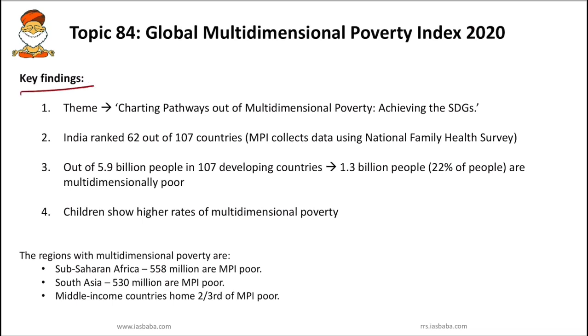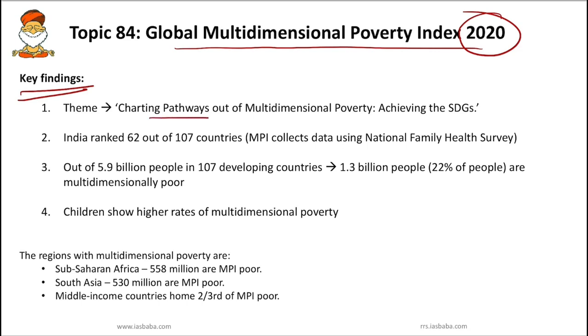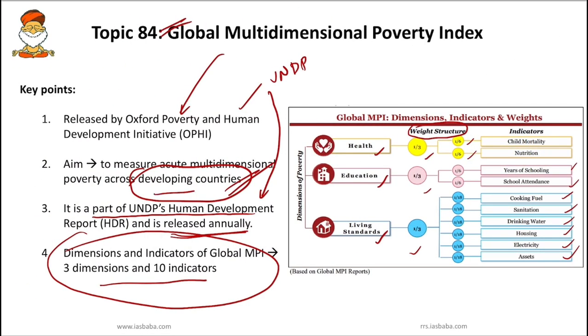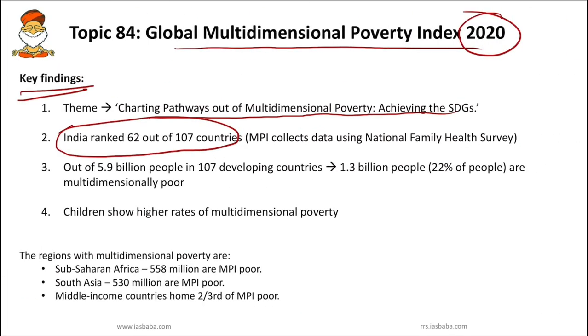Let's see next what the key findings are under the Global Multidimensional Poverty Index, which was released recently in 2020. The theme of MPI 2020 was charting pathways out of multidimensional poverty and achieving the SDG, that is Sustainable Development Goals. Second, you have to note India ranked 62 out of 107 countries. The Multidimensional Poverty Index has ranked India 62nd out of 107 countries. As I already said, it focuses majorly on developing countries. So out of 107 developing countries, India is ranked 62nd.